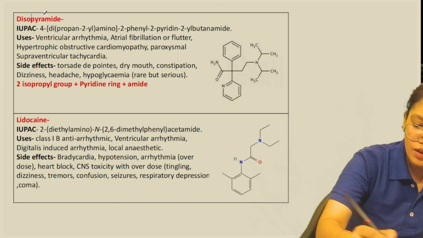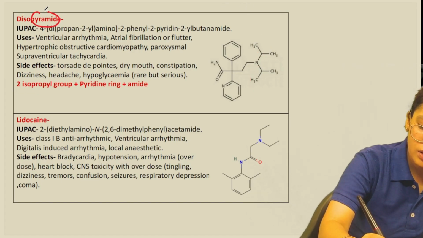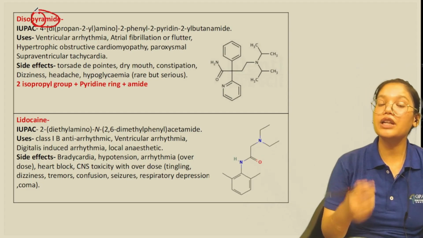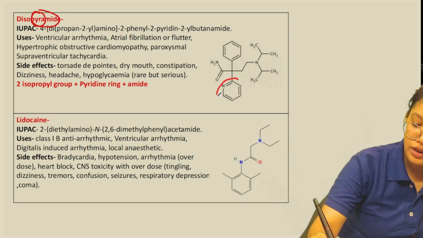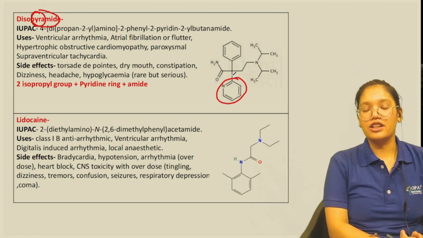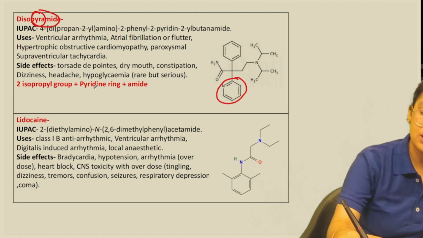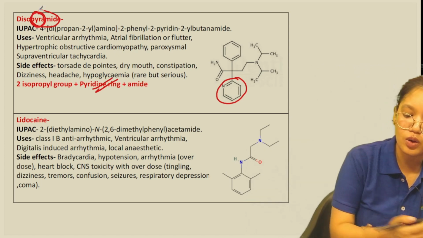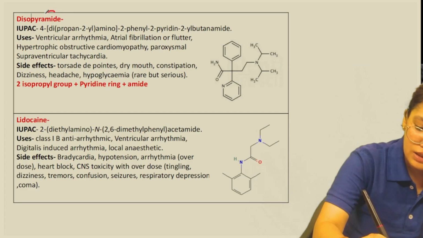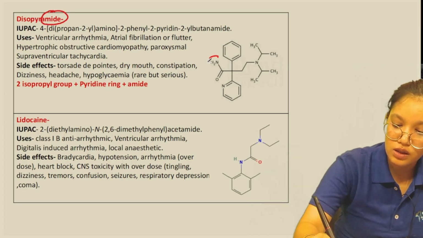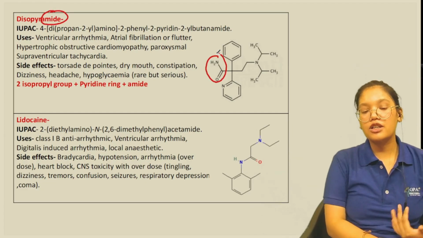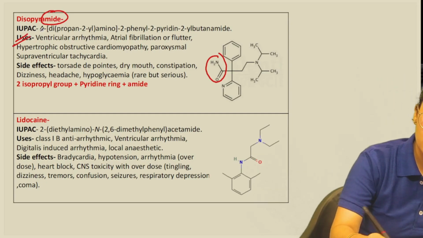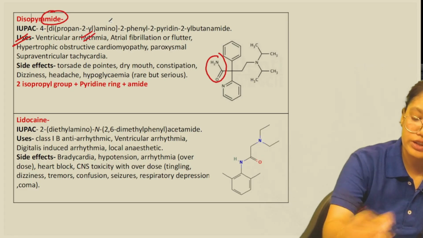Then from pyra, we can remember that it contains a pyridine ring. Pyridine, not pyrimidine, sorry. The pyridine ring is present in its structure. So from pyra we can remember the pyridine ring. Then amide, here also in its structure we have an amide. So this is the disopyramide structure.